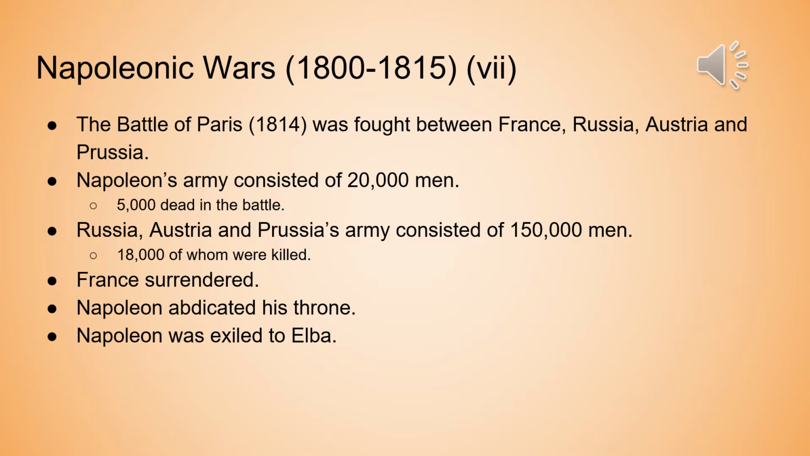And in this battle, 5,000 died, and Russia, Austria, and Prussia's army consisted of 150,000 men, of whom 18,000 were killed. And this was a defeat for France, as France surrendered, and the aftermath of this was that Napoleon abdicated his throne, and then afterwards he was exiled to Elba, which is a French island.